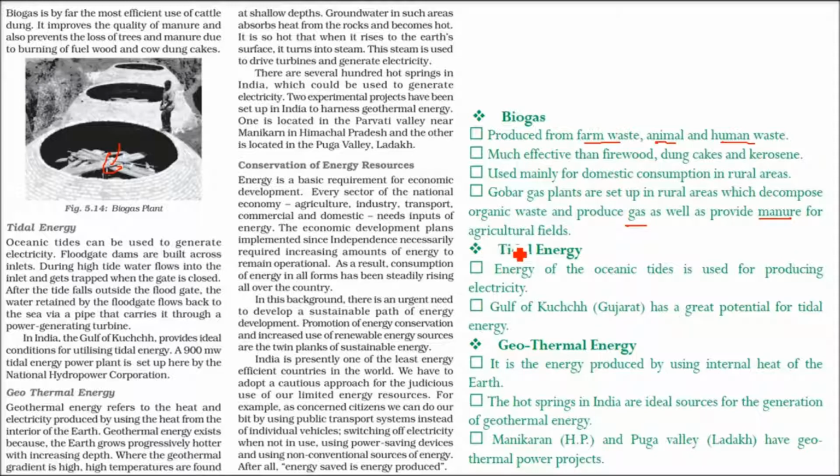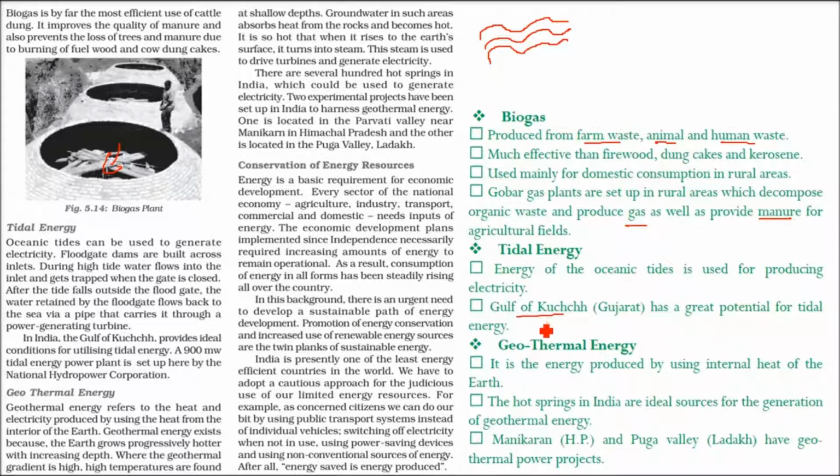Then one more important non-conventional energy source is tidal energy. This tidal energy is because of the tides, low tide, high tide. These tides are mainly because of the sun's motion. The energy of the oceanic tides is used for producing electricity. Gulf of Kutch has a great potential for tidal energy. Wherever we have a gulf or creek, these are the places where it can be employed.